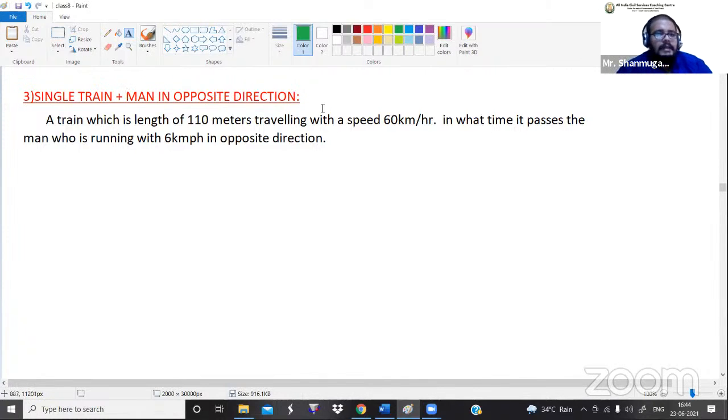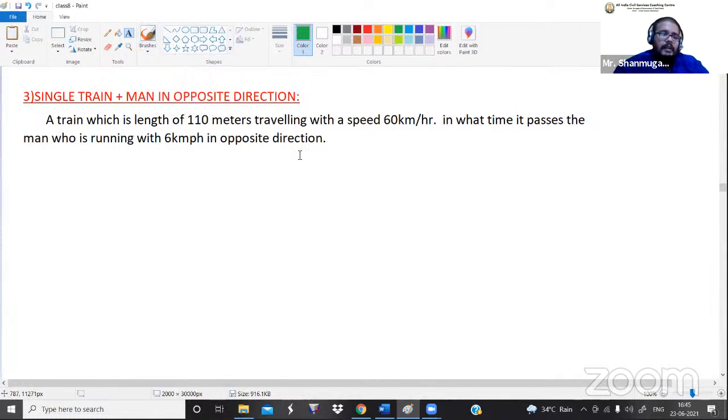So, single train plus man in the opposite direction. The train is coming in one direction and the man is coming in the other direction. So the train has a speed value and the moving man also has a speed value.